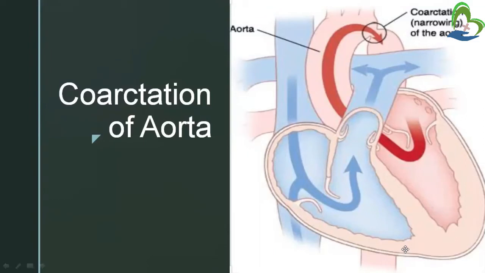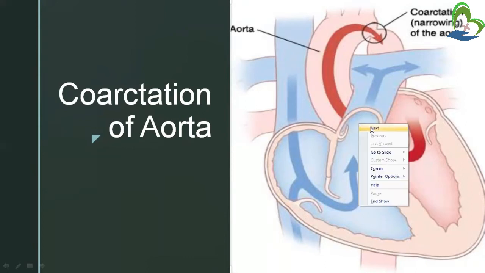Today in obstructive defects, we will learn about coarctation of aorta. In the heart, we all know that aorta is one of the major blood vessels that supplies oxygenated blood to all our body organs. Today this condition is related to aorta only. So we will learn about the coarctation of aorta.